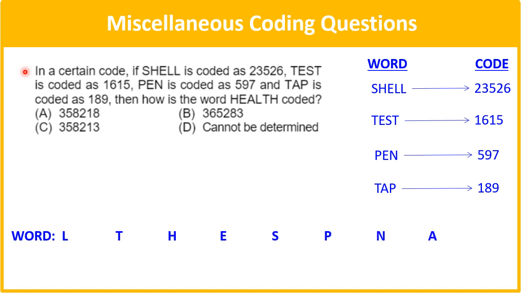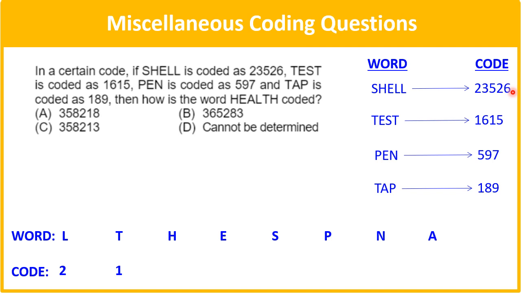No doubt, in some words an alphabet is repeated twice. So now we need to identify the code. Let us start with the word shell. Here double L is used and in its coding double 2 is used. This means the code of L will be 2. Now we take the second word test, which has double T and in its code double 1 is coming. This means the code of T will be 1.